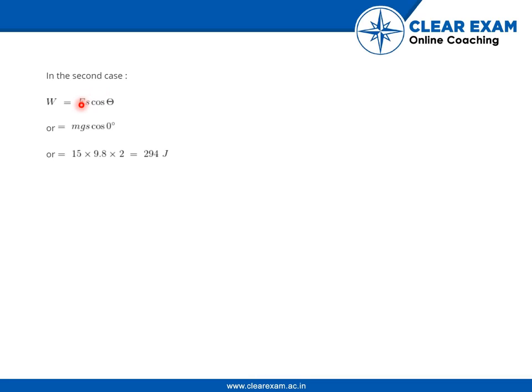In the second case, however, the work is given by Fs cos theta as well, but in the second case, theta is 0 degrees. So if we put the values of mg, s and cos 0, we get that the work done in the second case is 294 joule. So the work done in the second case is greater than the first case.